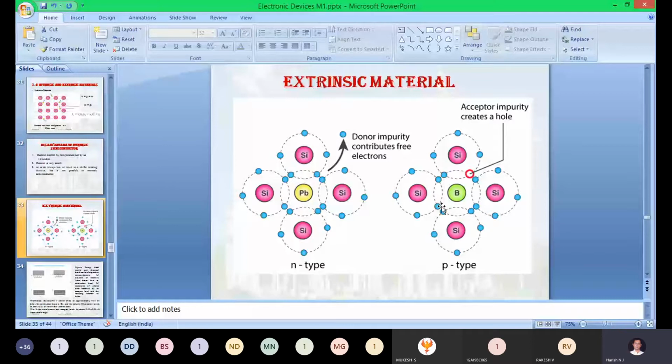Okay, in this situation, how will the holes be created in the p-type semiconducting material? Anyone, will you tell me? After these three covalent bonds are formed, how will holes be created in the p-type semiconducting material?